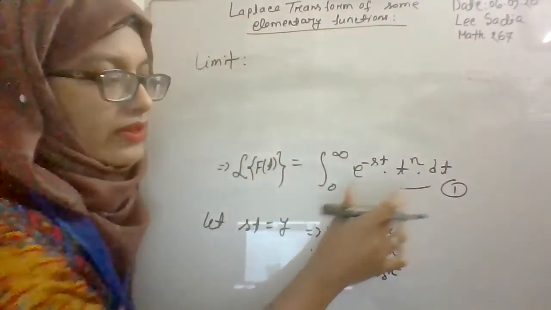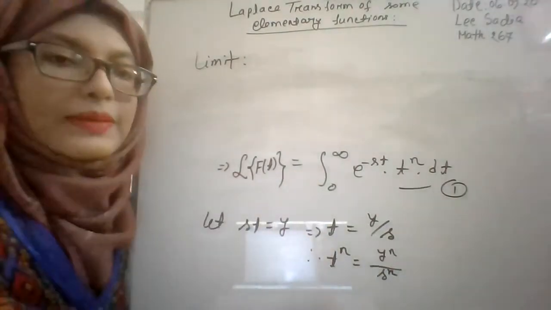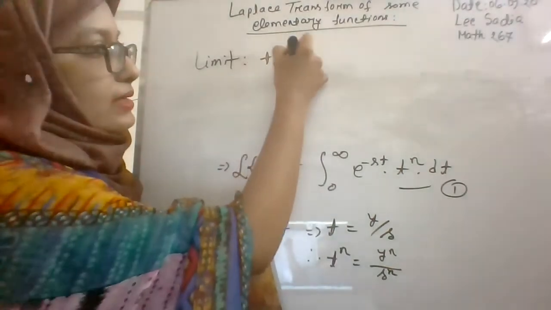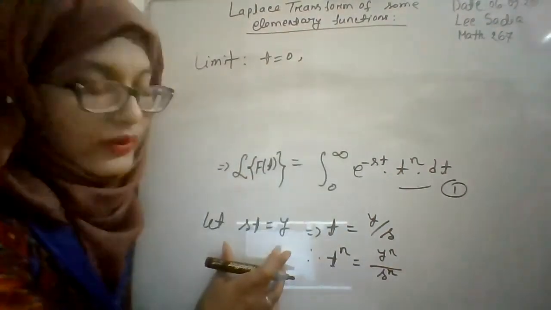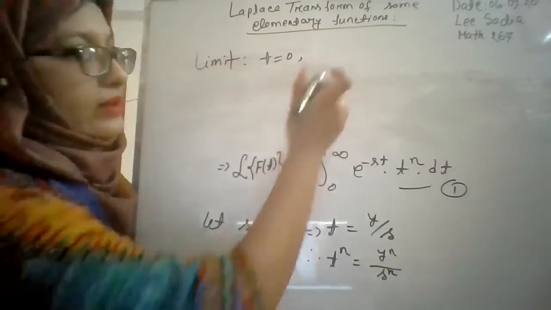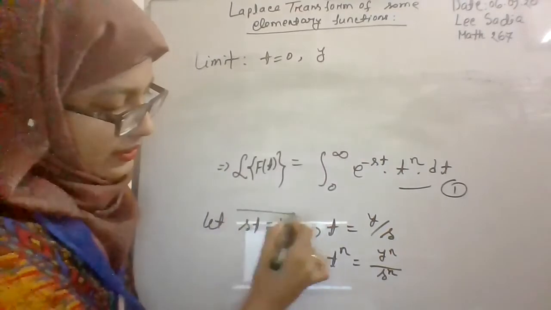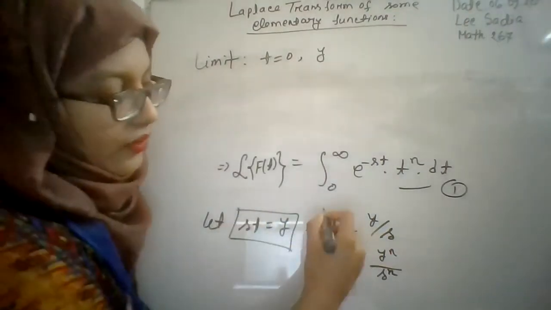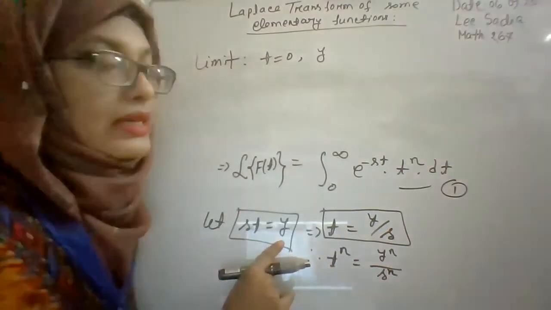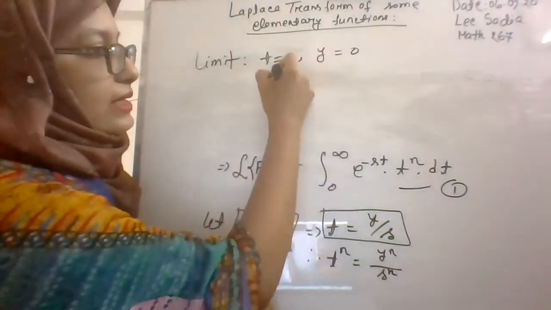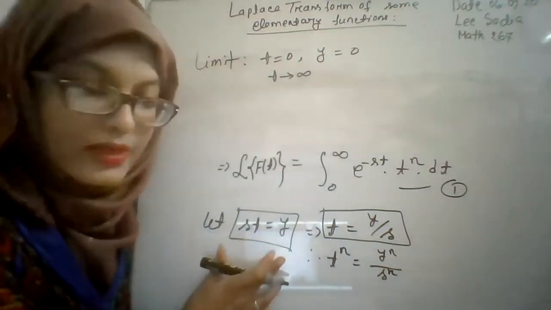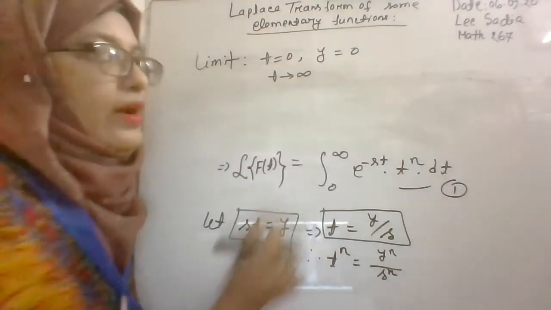From here, we have found that for the variable t, the lower and upper limit is 0 to infinity. So when t is equal to 0, then by this relation we can find the result for y. Then y will be 0, right? When t is equal to 0, then y will be 0. And when t tends to infinity, then from this relation, y tends to infinity.